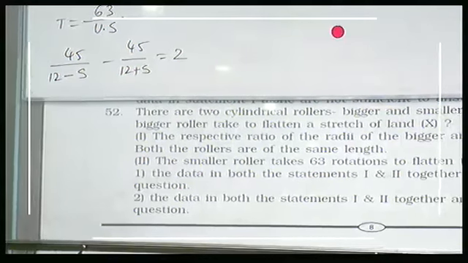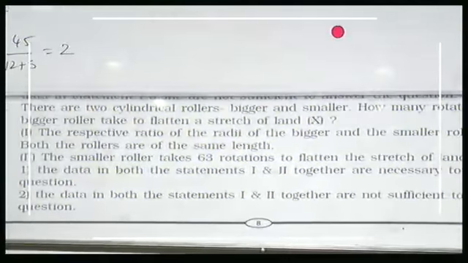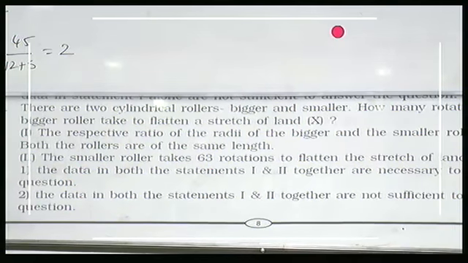(52) There are 2 cylindrical rollers, bigger and smaller. How many rotations will the bigger roller take to flatten a stretch of land?